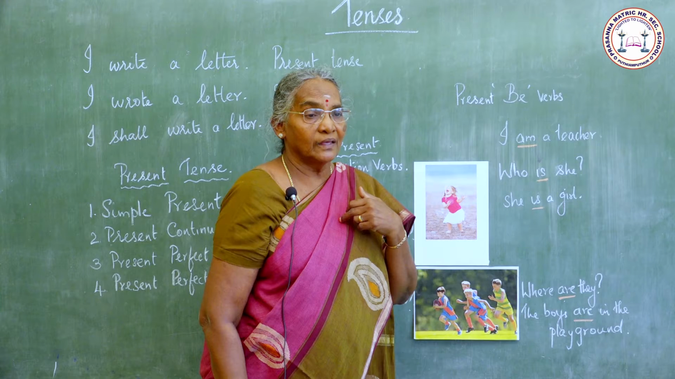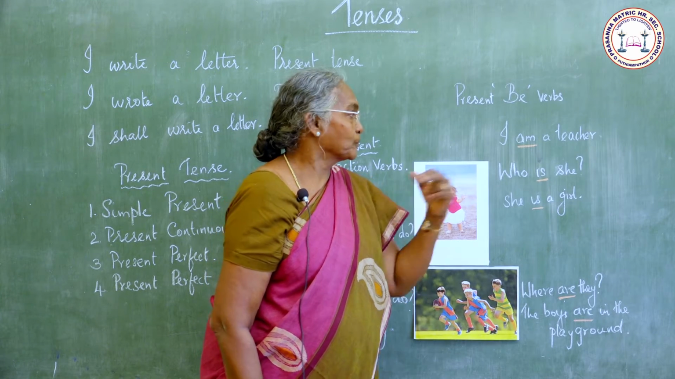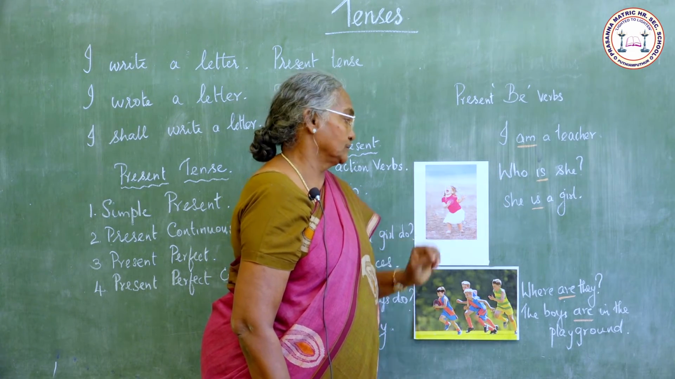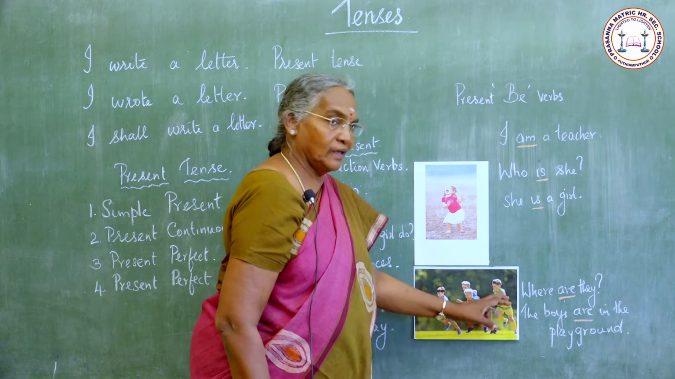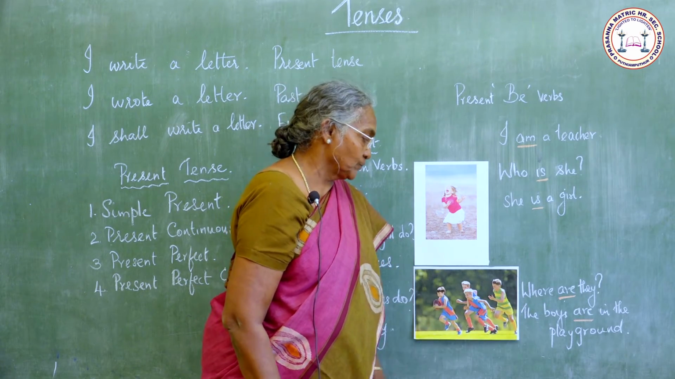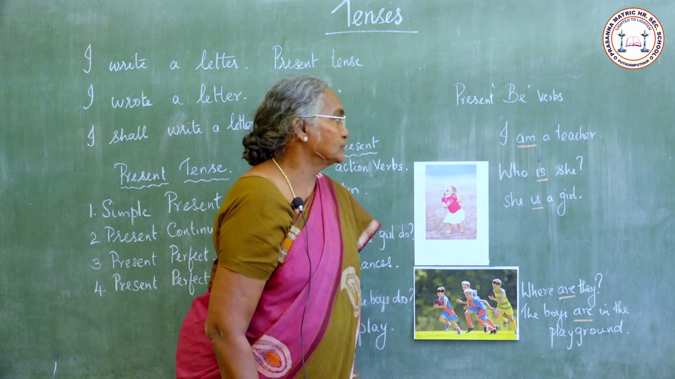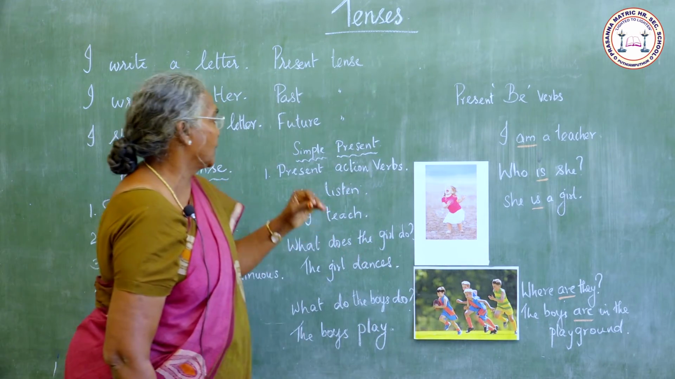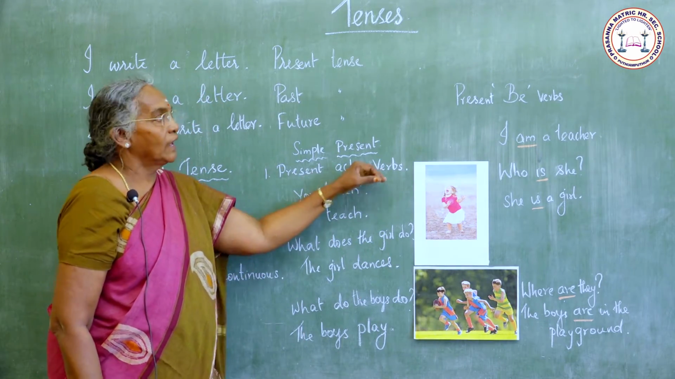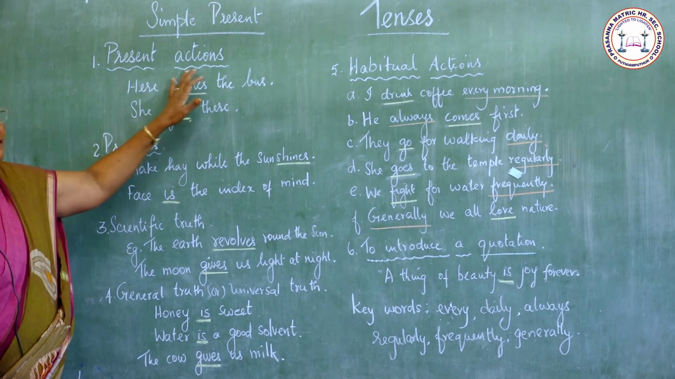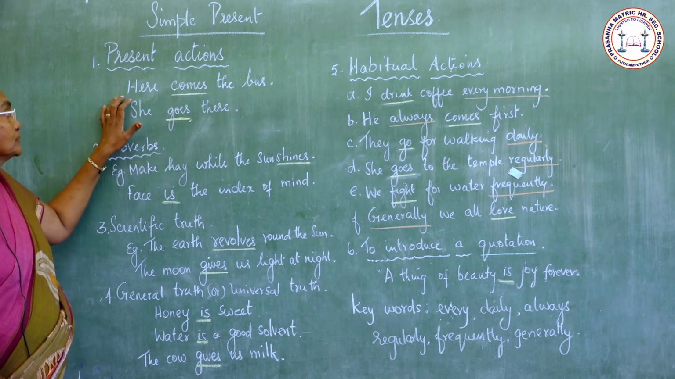Who am I? I am a teacher. Who is she? She is a girl. Who are they? They are boys. Where are the boys? The boys are in the playground. So we have learnt about the present action verbs and the present be verbs today. For all the present actions we use present tense.